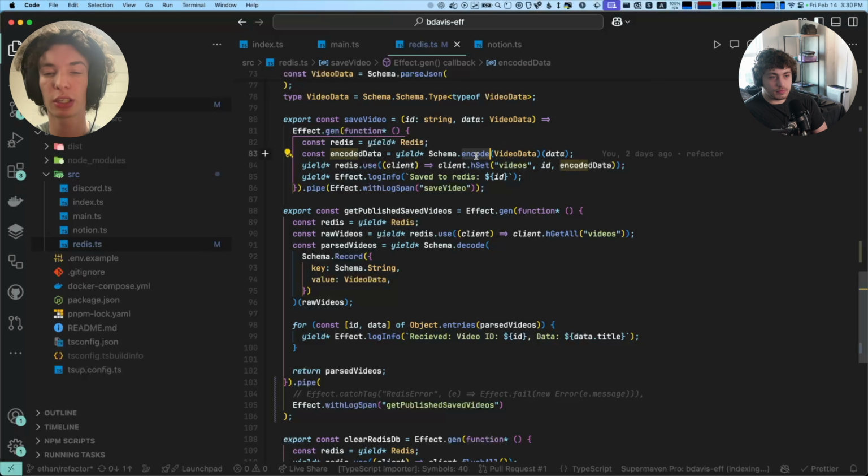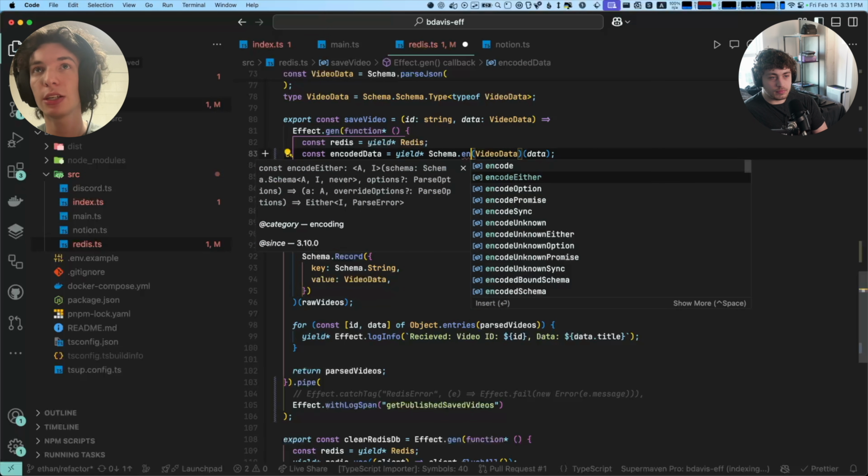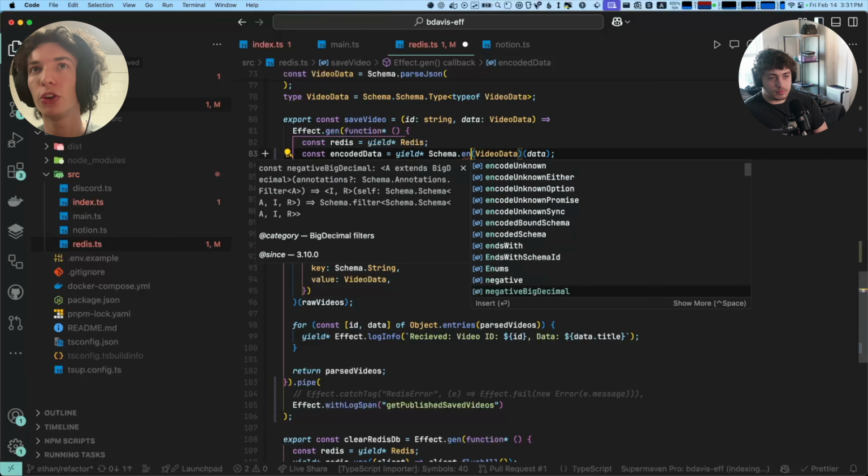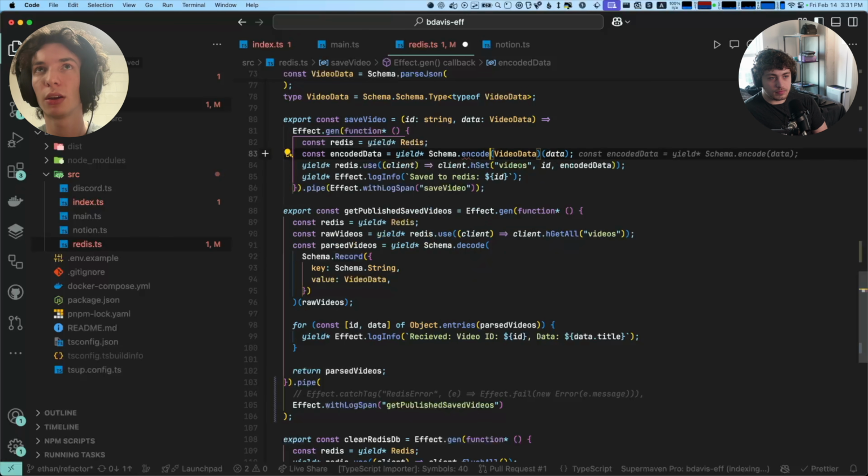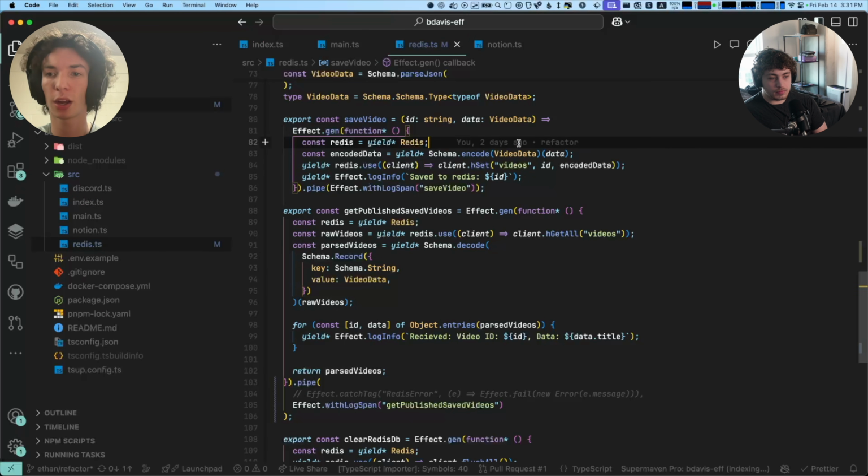And then schema has these functions. There's schema.encode, schema.decode, and then there's decodeUnknown, which is like if you use Zod's schema.parse. schema.decodeUnknown is basically the same kind of thing.